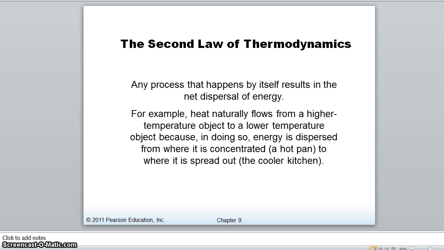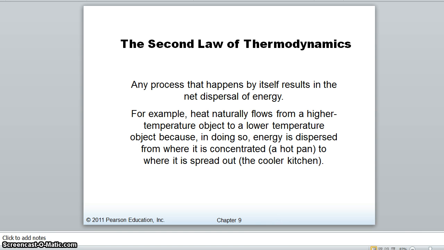out. So the second law of thermodynamics says that any process that happens by itself results in the net dispersal of energy. Heat will naturally flow from a higher temperature object to a lower temperature object because in doing so energy is dispersed from where it's concentrated to where it is spread out.